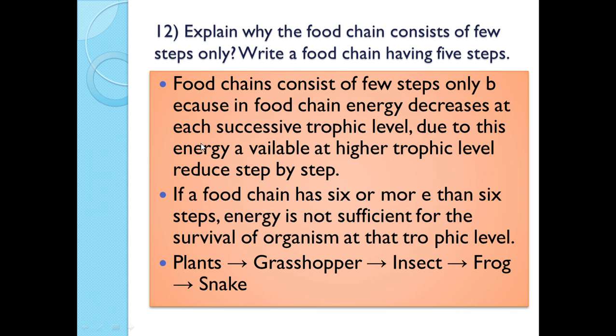Due to this, energy available at higher trophic levels reduces step by step. If a food chain has 6 or more steps, energy is not sufficient for the survival of organisms at that trophic level. The example of a food chain with 5 steps is plants, grasshopper, insect, frog and snake.